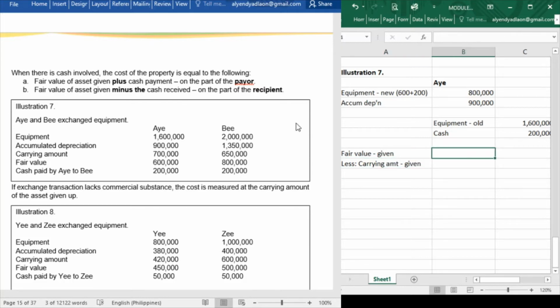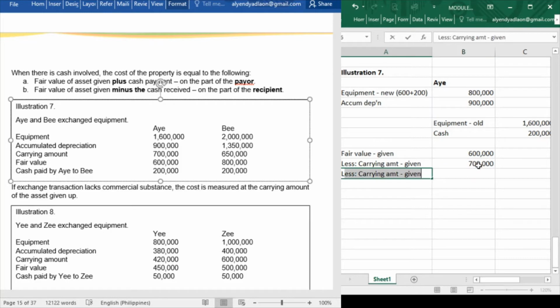The fair value of the asset given, as you can see, is 600,000. And the carrying amount is 1,600,000 minus 900,000, that is 700,000. So how much is the gain or loss on exchange? That is 600,000 minus 700,000.